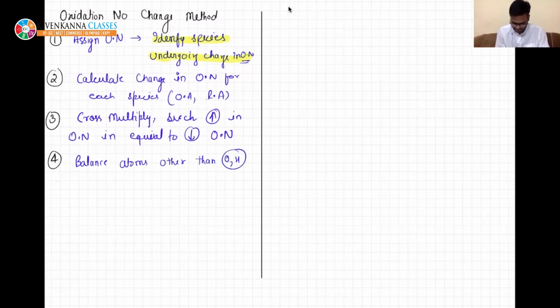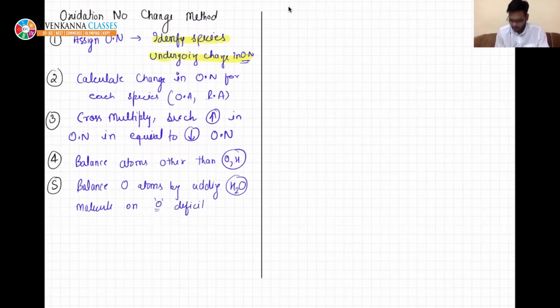Fifth, if you have done this, balance oxygen atoms by adding H2O molecule on oxygen deficit side. You need to add water molecule where oxygen is present in lesser number. Now the sixth one is simple. Balance H atoms by adding H plus, right?